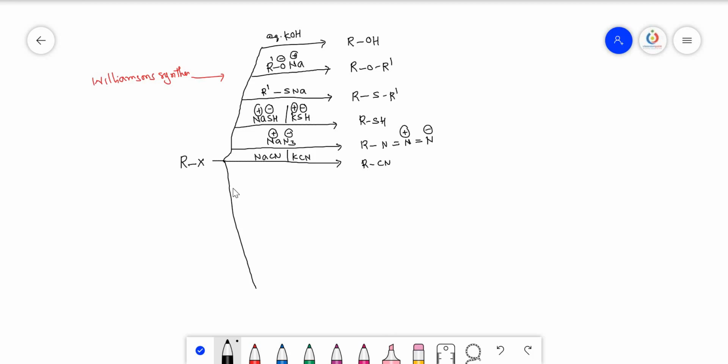So let us take this side also. What happens with sodium alkynides we have discussed, R'-C≡C⁻ Na⁺? Remember that this is a primary or secondary alkyl halide. You should remember that. So I will write down here primary or secondary, not tertiary. Tertiary means these will follow the SN1 reaction again.